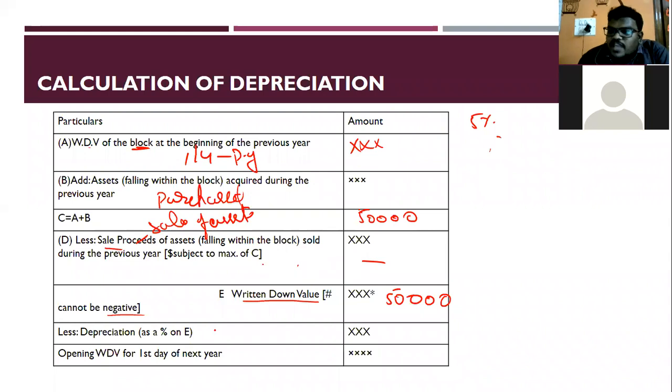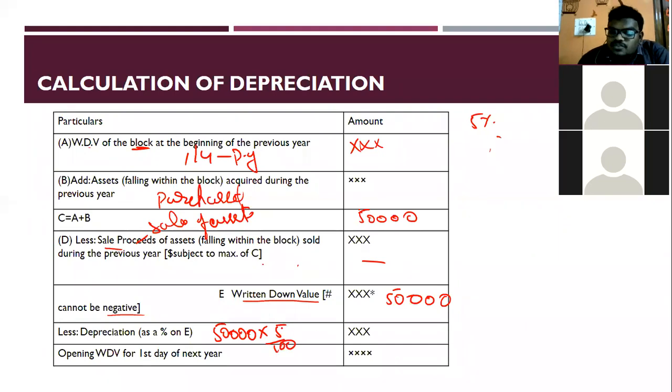So I have to calculate 50,000 into 5%. So this will be my depreciation. How much? 50,000 into 5%, 2,500. Correct? 2,500.